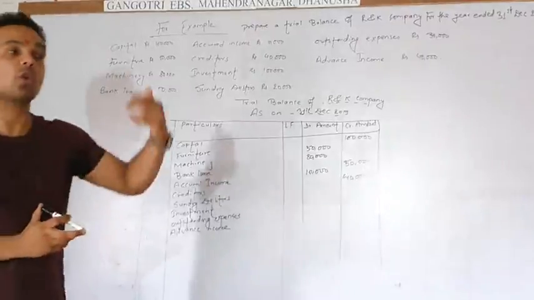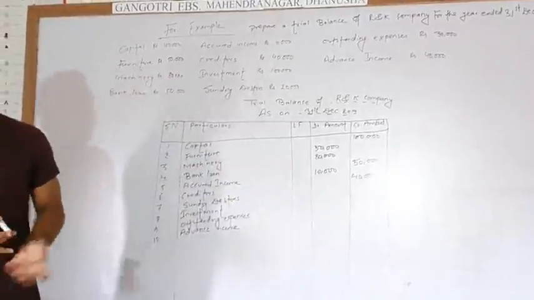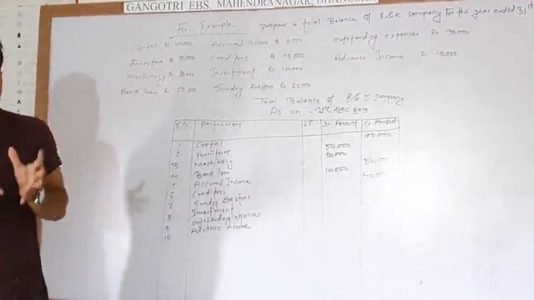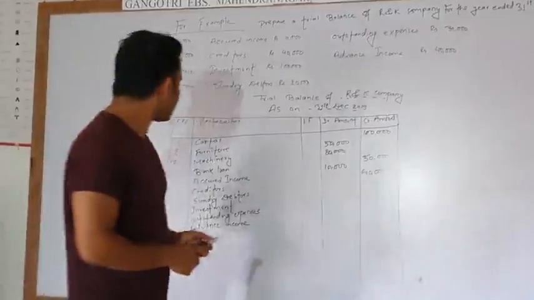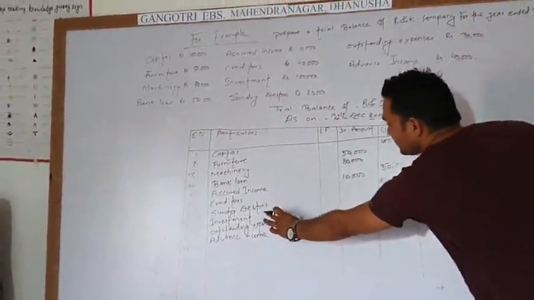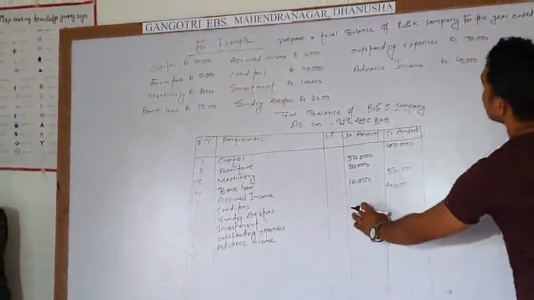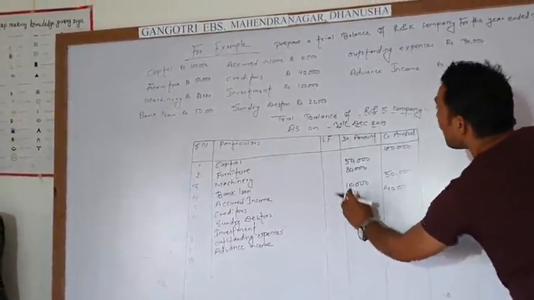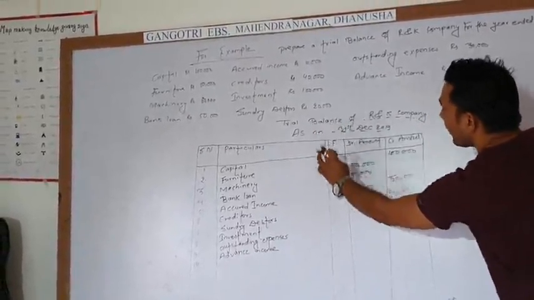If we provide a loan to others with a view to earning interest, that is also our investment. So investment is our asset, and assets go on the debit side. So we are going to write here on the asset side. The amount is 1 lakh.